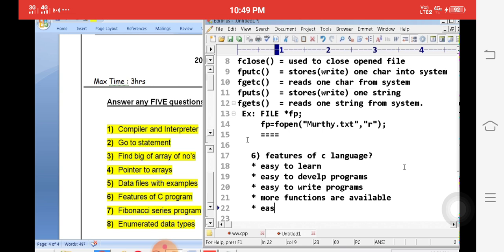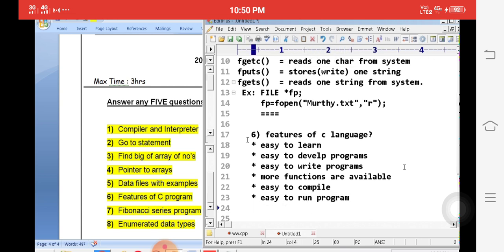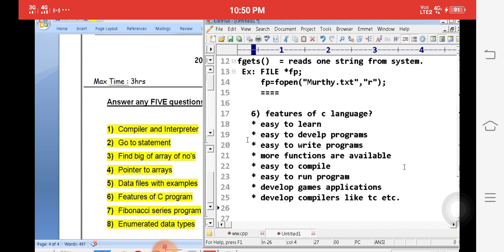Next one, easy to compile, easy to run programs, to develop games applications, to develop graphical oriented games applications, and to develop compilers like TC etc. To develop complex applications.